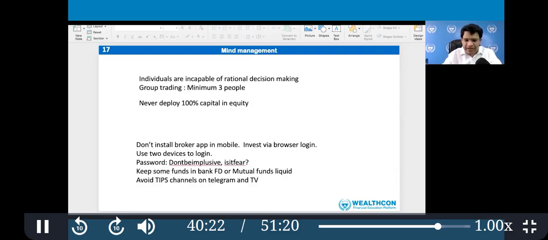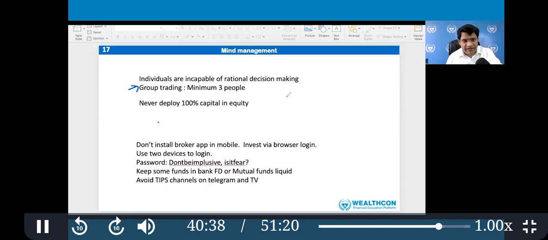So group trading is one mind management technique. Now it is up to you whether you want to adopt it or not. That is my suggestion. Group trading, and it works. It works because it reduces the error.